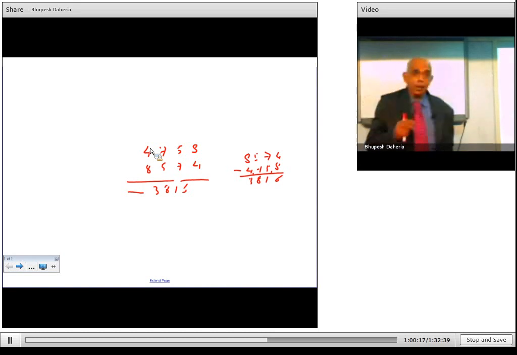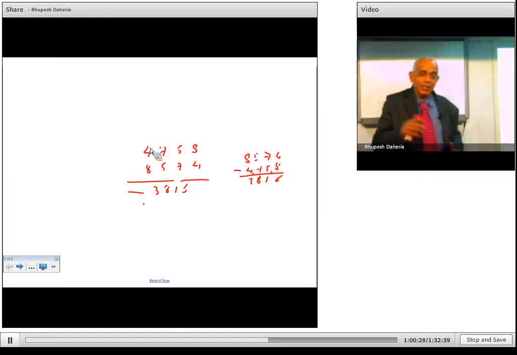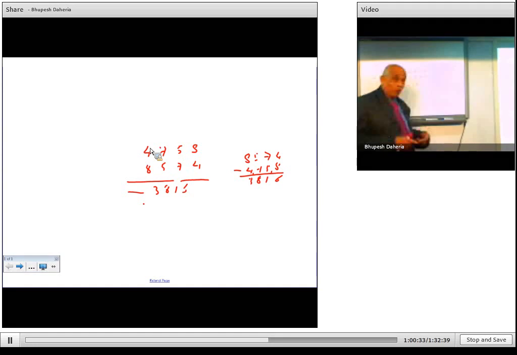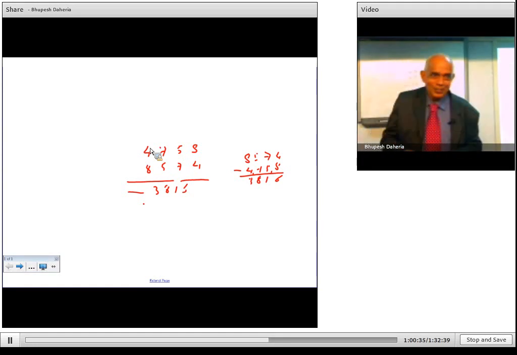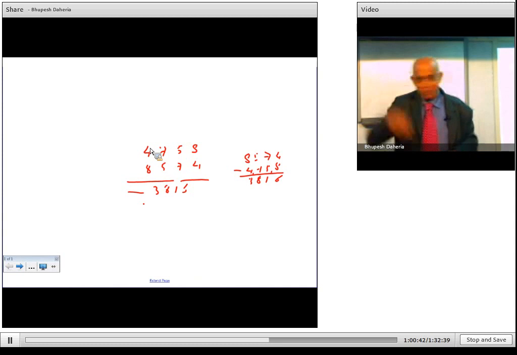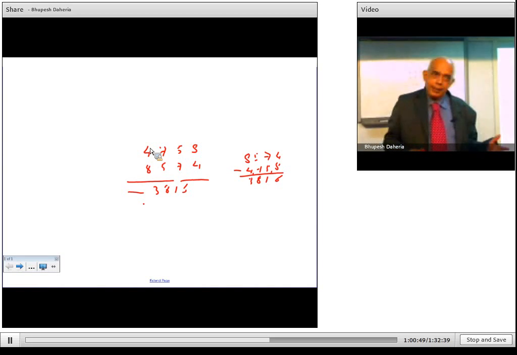So any number, whether it is 2 digit, 3 digit, 4 digit, 5 digit, anything. There is no restriction. Don't think that it is only for 4 digits or 2 digits. You take 3 digits also, 5 digits also. You take a reflection, subtract. That number will be divisible by 9. So this is a special property of 9. You see, this comes in the entrance examination. Because you don't have that much time to really think at that particular time, they will be giving some options. So a number and its reflection, when you subtract, the final result will be divisible by 9.